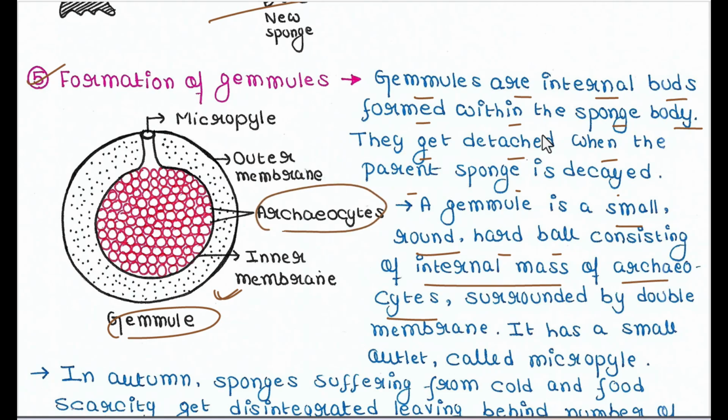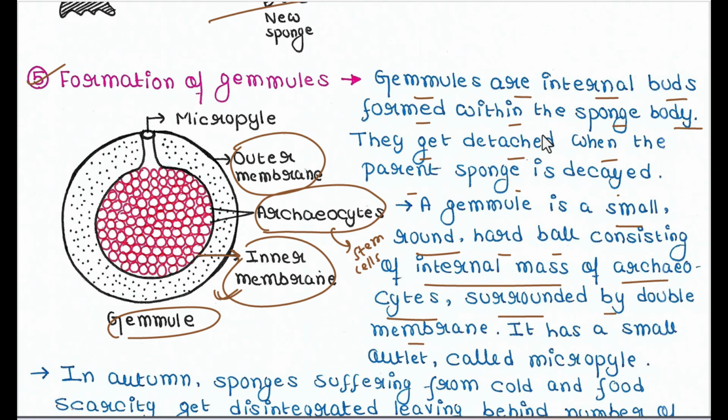Again, here are the archaeocytes because these are the main stem cells. So these are important. These archaeocytes are surrounded by a double membrane. So here is the outer membrane and here is the inner membrane.